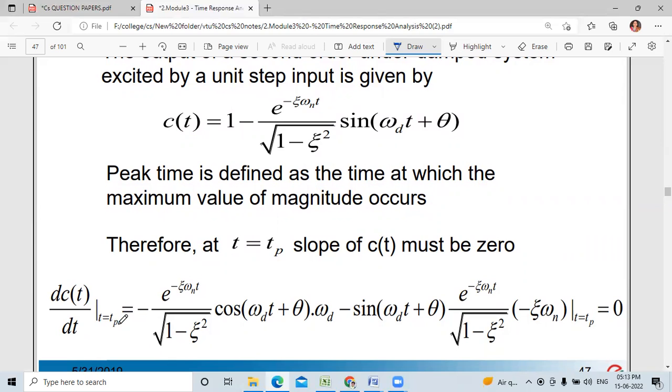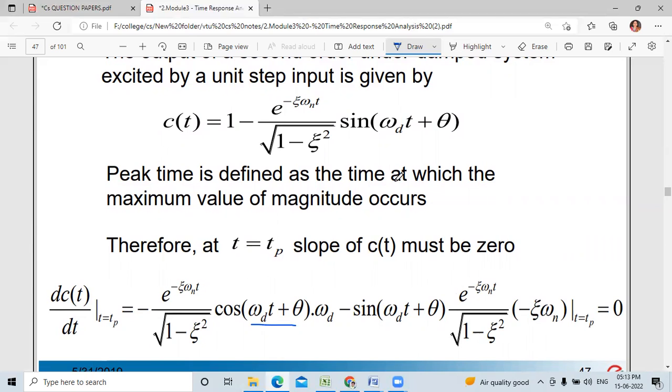When you differentiate sine, you get cos omega d t plus theta into omega d, because you need to differentiate the inner term also, minus sine omega d t plus theta, e to the power of minus zeta omega n t over square root of 1 minus zeta square, into minus zeta omega n.